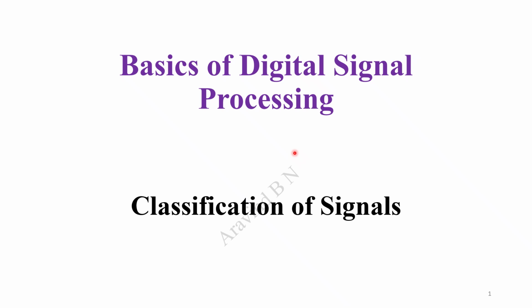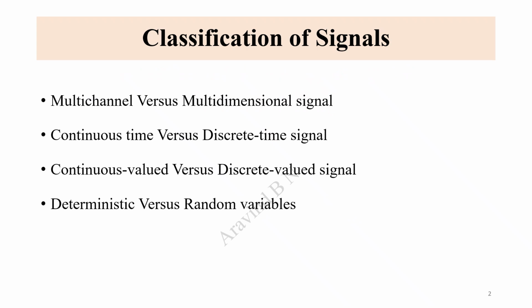In this session, we will go through the classification of signals. Let us have the listing of the classification of signals. First one, multi-channel versus the multi-dimensional signal. Second one, continuous time versus discrete time signal. Third one, continuous valued versus discrete valued signal. The fourth one, deterministic versus the random variables.